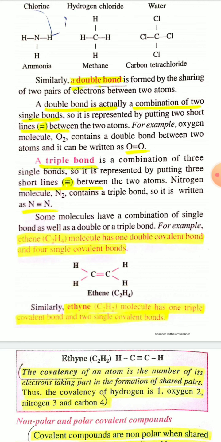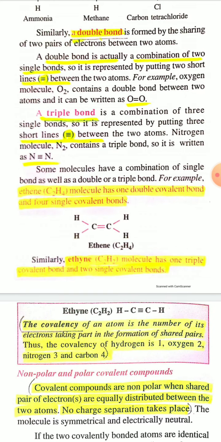For example, ethene, C2H4, has one double bond between the two carbon atoms and four single covalent bonds between the carbon and hydrogen atoms. So the ethene molecule contains one double bond between two carbon atoms and four single bonds. Similarly, the ethyne formula is C2H2, which contains one triple covalent bond and two single covalent bonds.